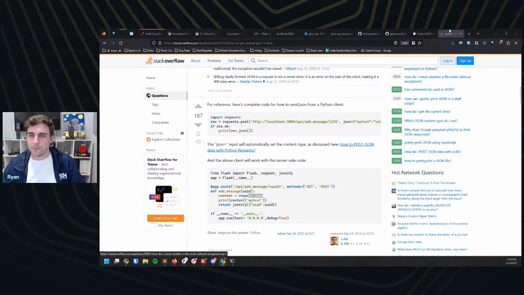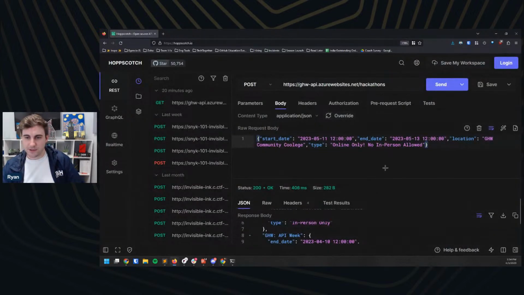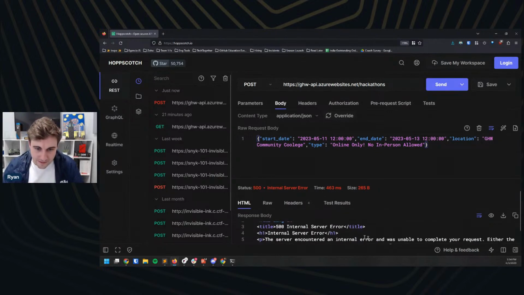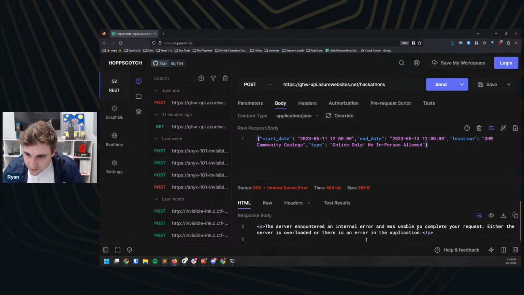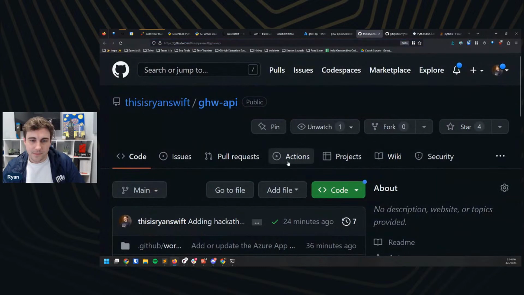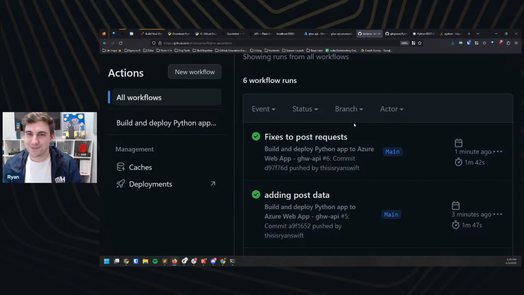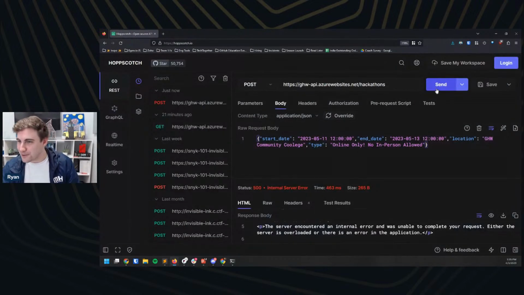Cool. And I'm hoping that our website is deployed at this point. So let's give this a shot. Let's see if it works. Uh-oh. Internal server error. Either the server is overloaded or there's an error. Let's double check that it's actually deployed. Let's go to our actions here. And so it's still deploying right now. And so that looks like why it's down. We'll give it a minute. Okay, just finished. Take two. I was a little impatient.